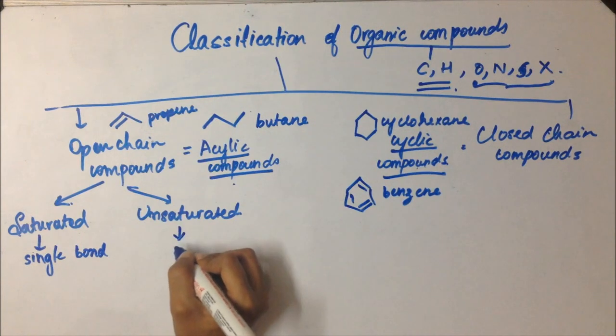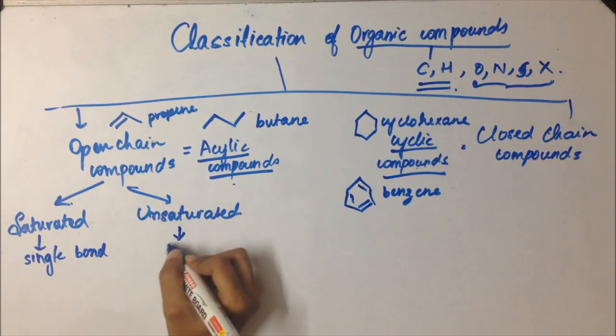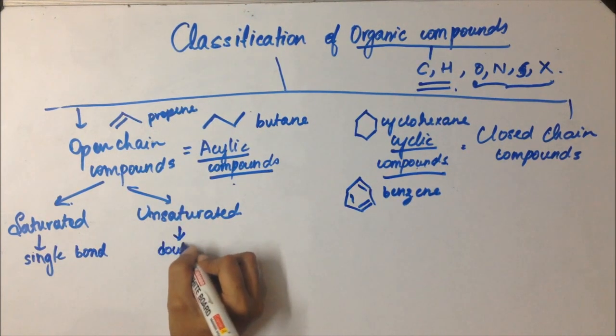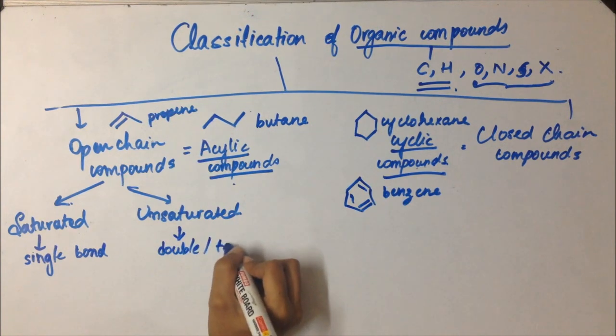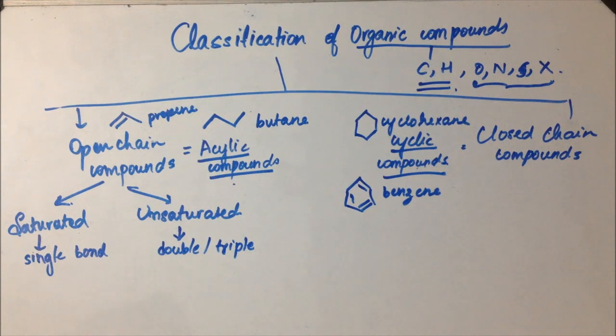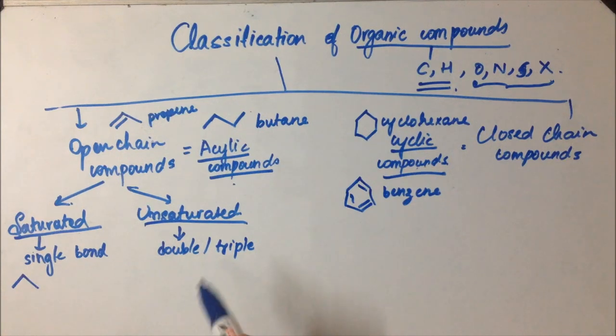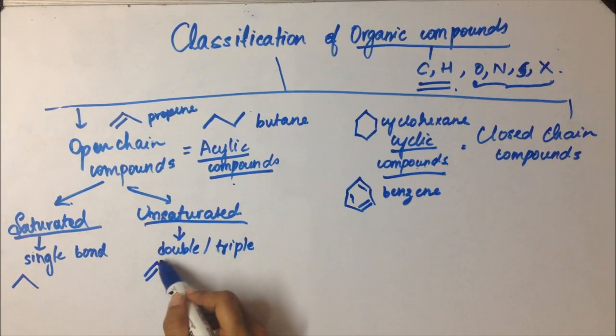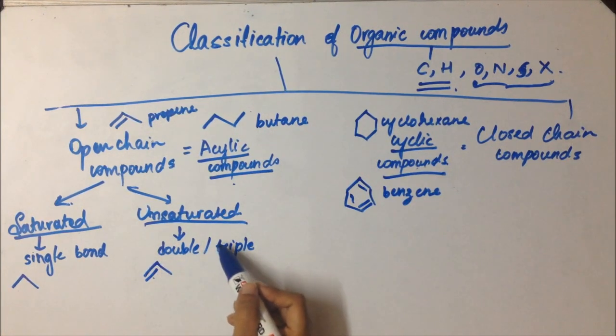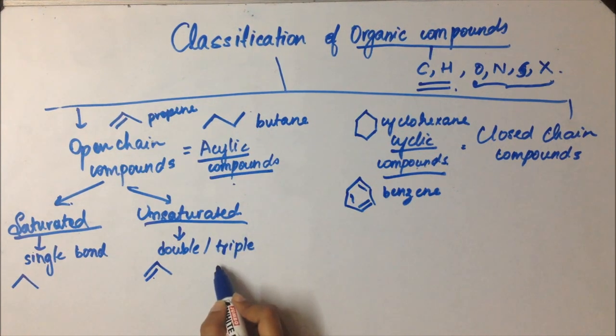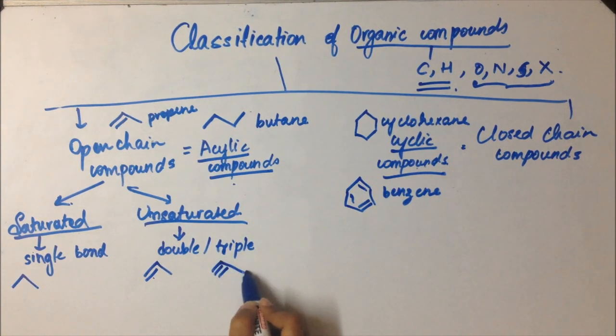Unsaturated compounds are those which either have a double or a triple bond along with single bonds, or just double bonds and triple bonds. Example for saturated compound is propane. Example for unsaturated compound with double bond is propene. Example for unsaturated compound with triple bond is propyne.